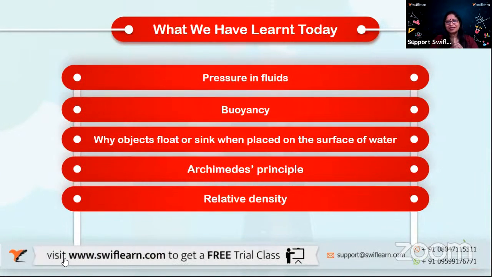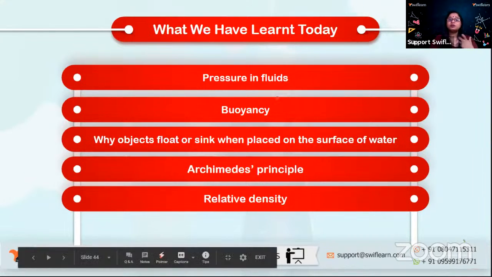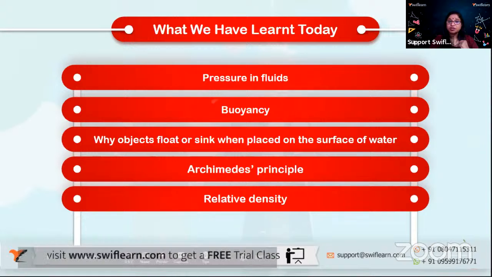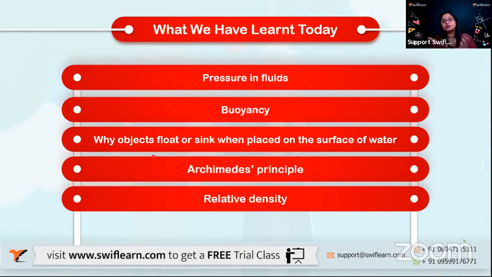Okay. So what are the things that we have learned today? We learned quite a lot of things today, much more things like pressure, in more detail. We talked about pressure in fluids. We talked about an important concept called buoyancy. We also discussed why objects float or sink when they are placed on the surface of water, where we compared them with the weight and buoyant force, the upward thrust from the water, the upward force. When it is balanced, when the weight is more than the buoyant force, when buoyant force is more than weight. So we saw all the various conditions.